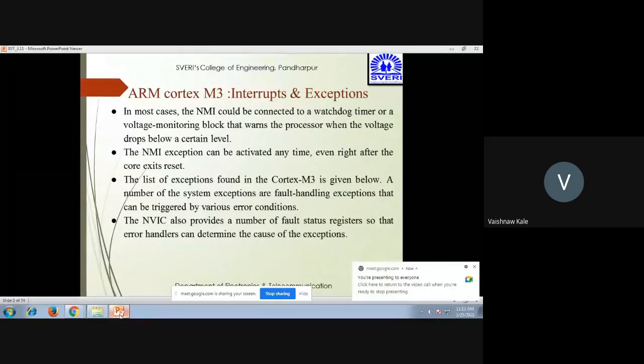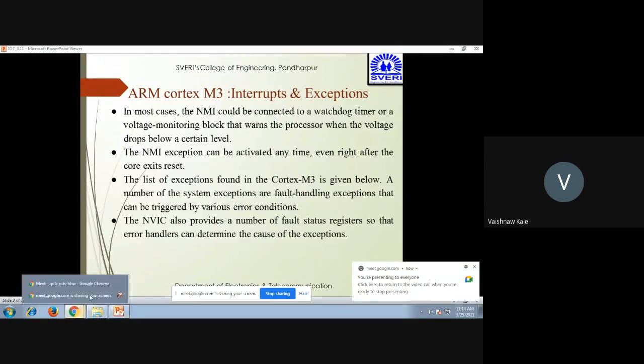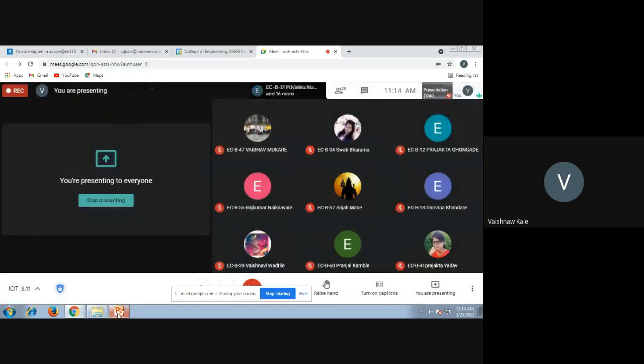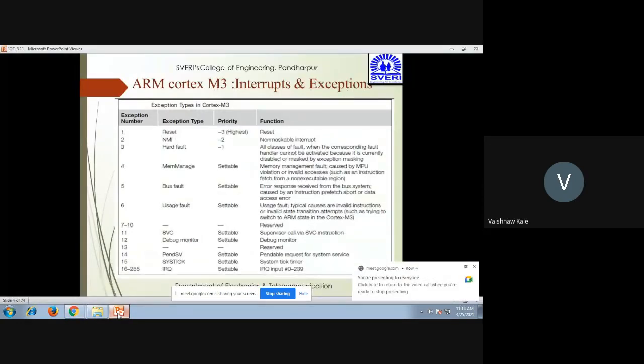A number of system exceptions are fault handling exceptions that can be triggered by various error conditions. The NVIC also provides a number of fault status registers so that error handlers can determine the cause of exceptions. So these are all exceptions and interrupts. Then you can see the exception numbers 1, 2, 3, 4. Exception type 1 is reset. Then 2 is NMI, that is the non-maskable interrupt. 3 is the hard fault, that is all classes of fault when the corresponding fault handler cannot be activated because it is currently disabled or masked by exception masking.